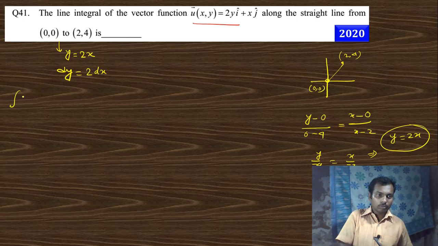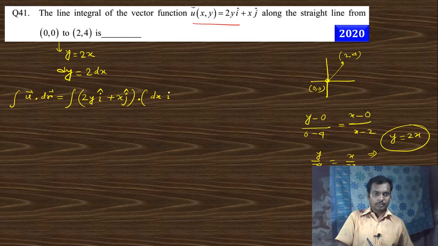Now I want to find u dot dr. What is the value of u? u is nothing but 2y i cap plus x j cap, dot dr. dr is dx i cap plus dy j cap. Very simple.